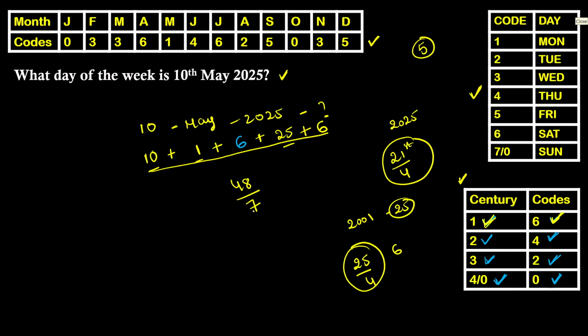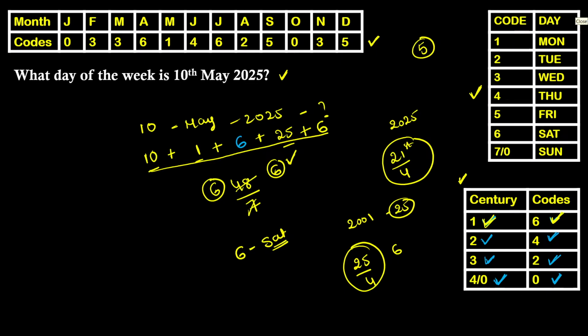What is going to be your remainder here? So we need to focus on the remainder now. I think you guys know the difference between quotient and the remainder. 7 times 6, 42. This is known as quotient. And you are left with 6. This is known as remainder. We need to look at the remainder now. As the remainder is 6, your answer will be 6th day of a week, and it's a Saturday.